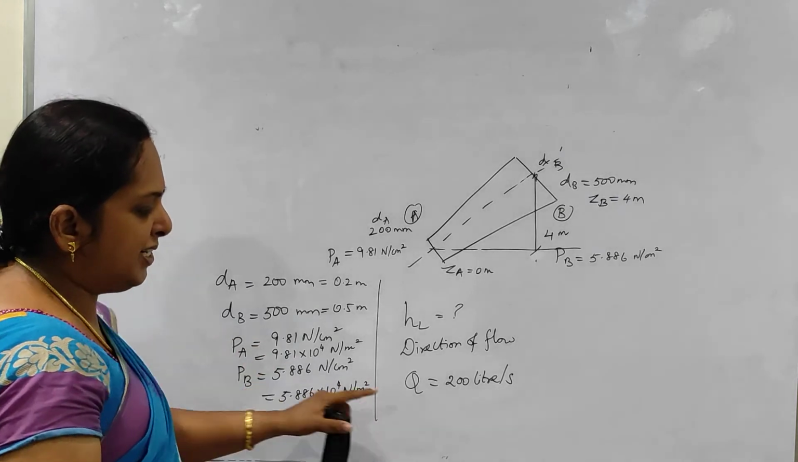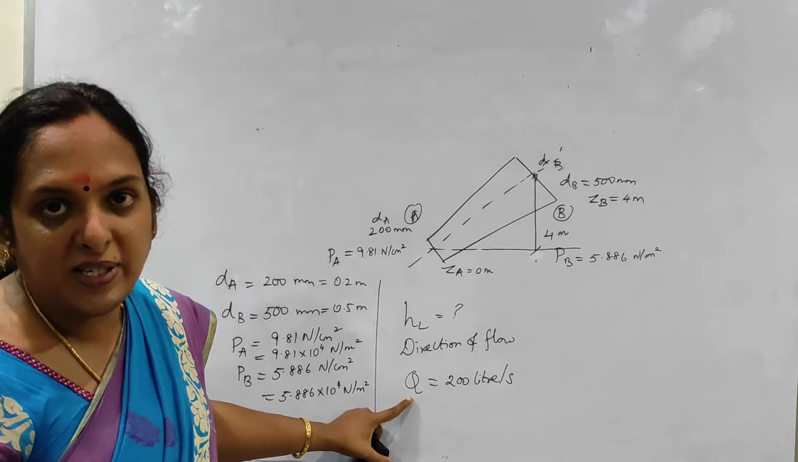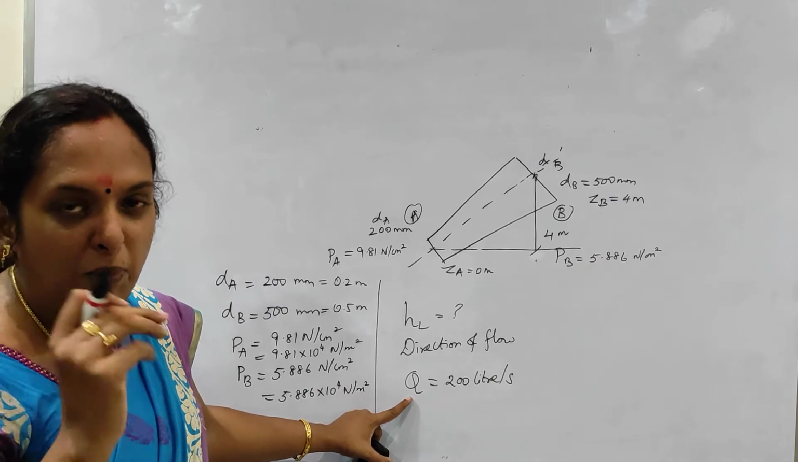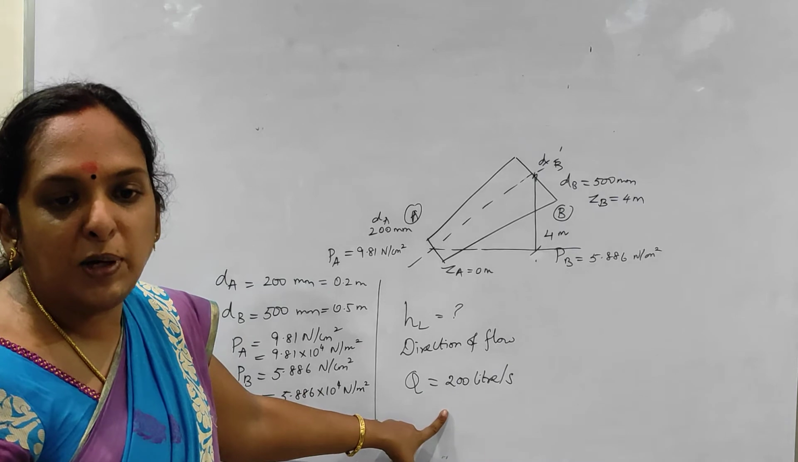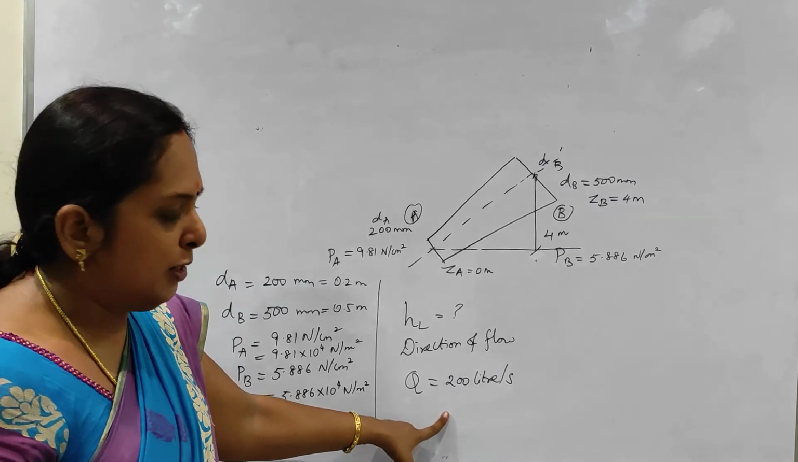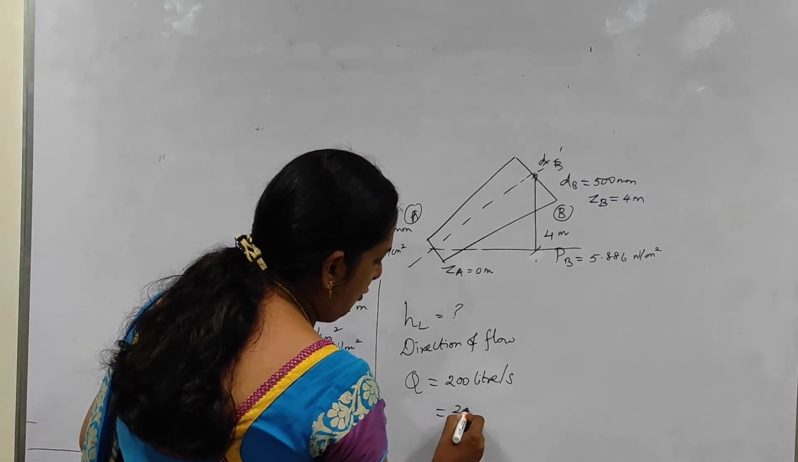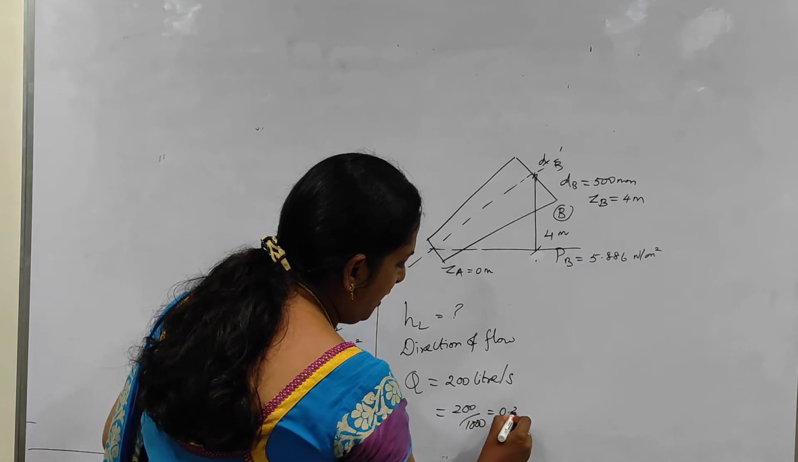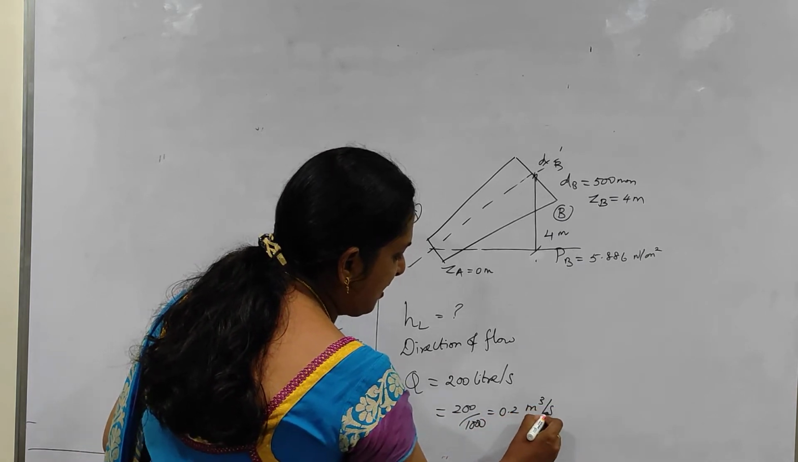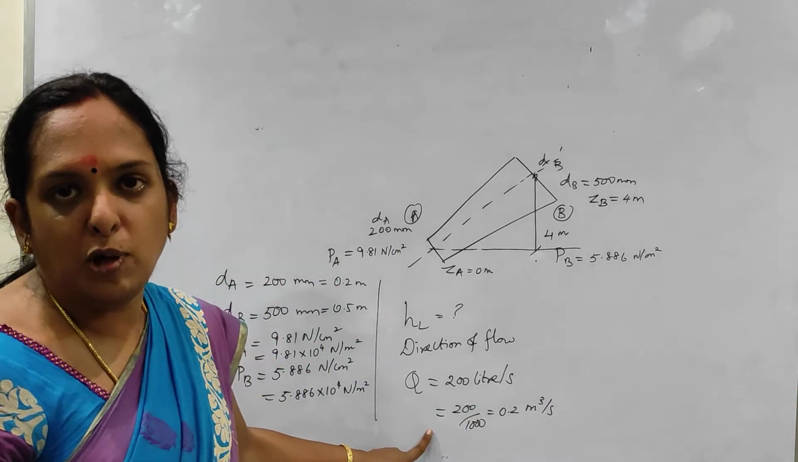Okay. So what is Q? It is given in liter per second. Already we know 1 meter cube is equal to 1000 liters. If you want to convert liters into meter cube, what we have to do? We have to divide it by 1000. So 200 by 1000, or we can say it is 0.2 meter cube per second. So we know the Q also here.